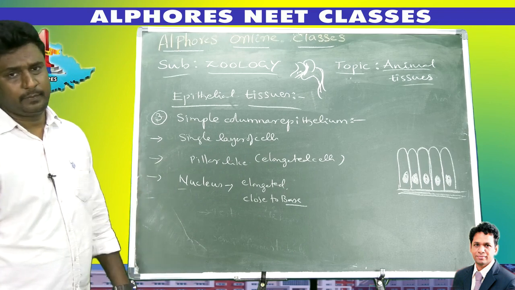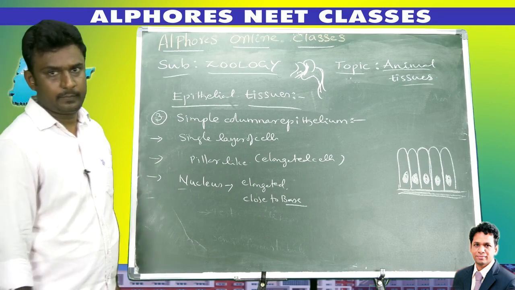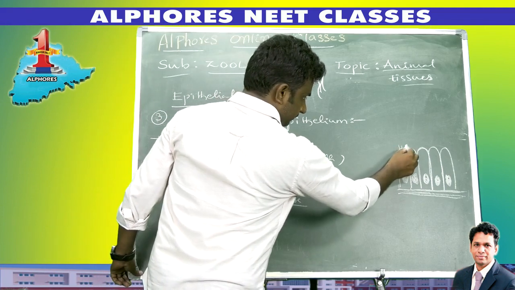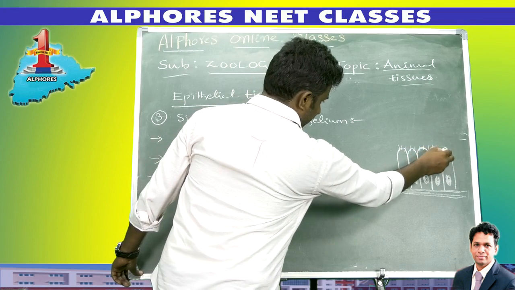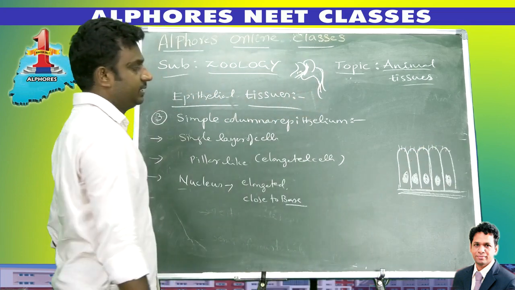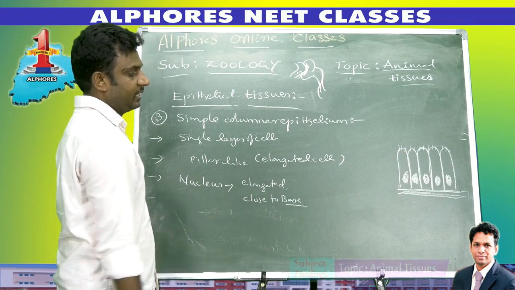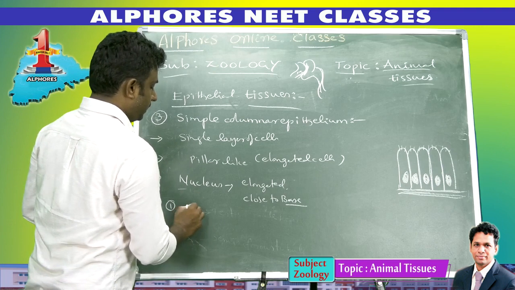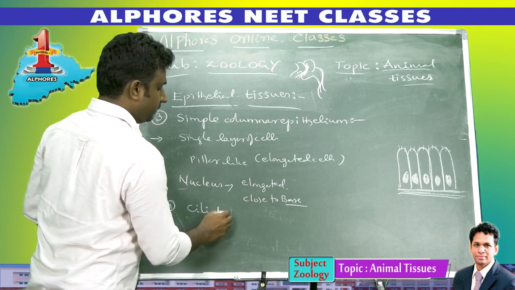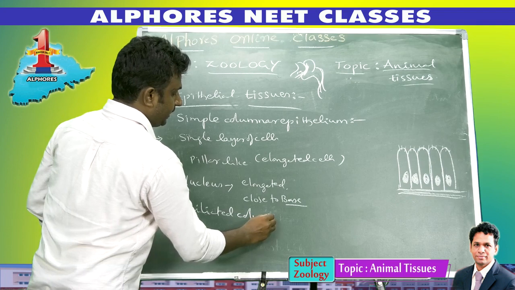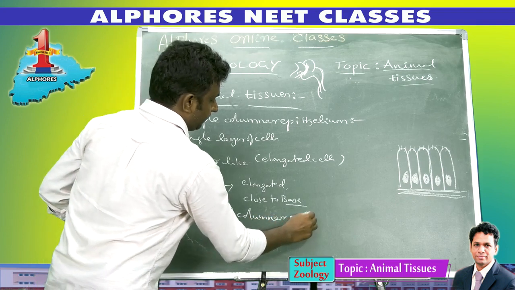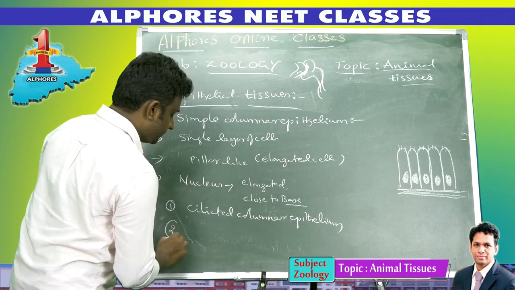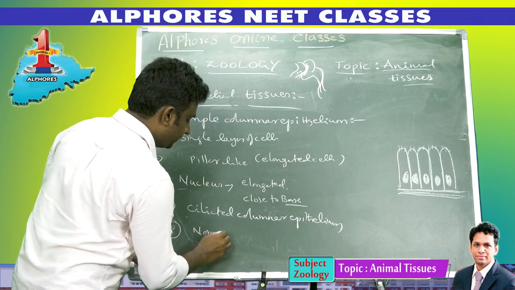Again, simple columnar epithelium may have cilia. On the surface of the columnar epithelial cells, in some cilia are present, in some cilia are absent. So simple columnar epithelial cells are of two types: the first is ciliated columnar epithelium, and the second is non-ciliated.